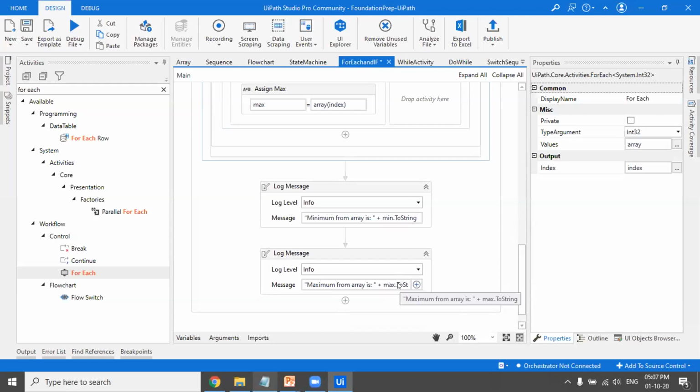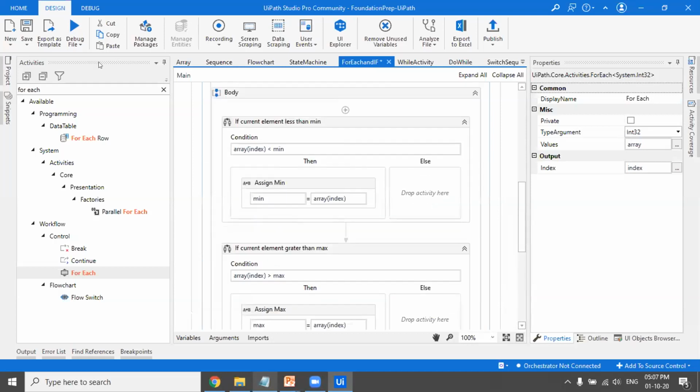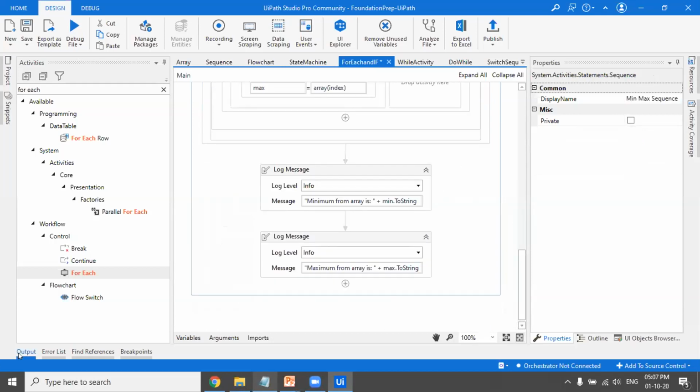variable. So if I just run it, we have seen that the maximum value would be 90 and the minimum value would be 13. And also because I am using for each, we would not get that pop-up. Instead, we would get the answer here in the output pane. So let's click on run.